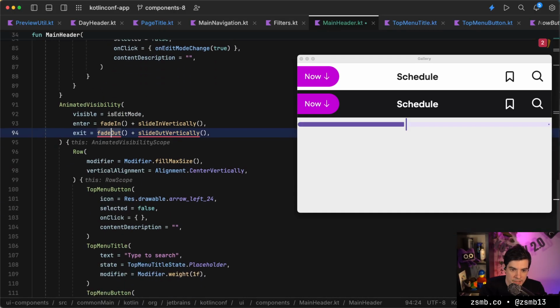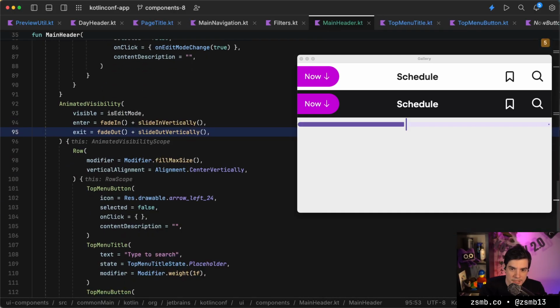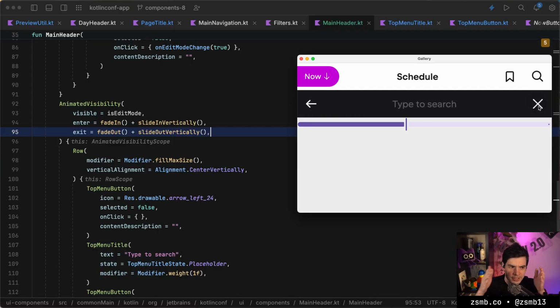Slide fade out and slide out vertically, just add the imports. So if I do that and it hot reloads, now it's kind of flying in from the top, and it's going to the left for some reason. Interesting.